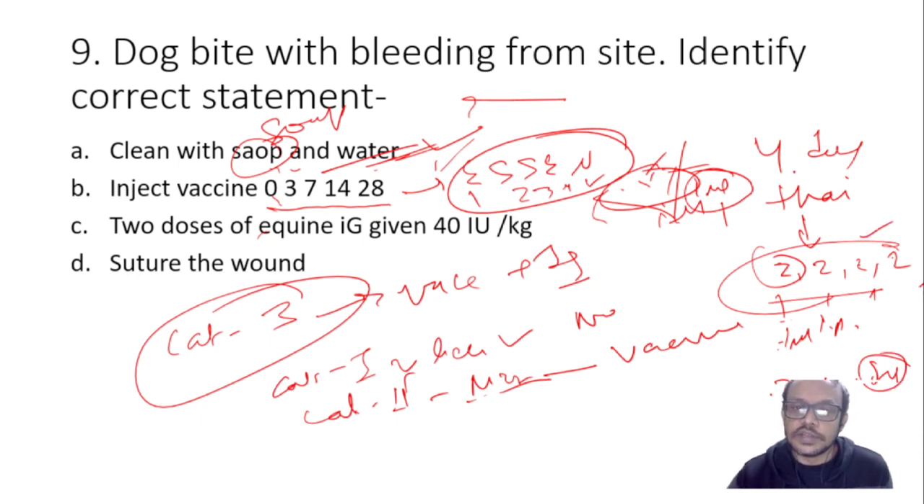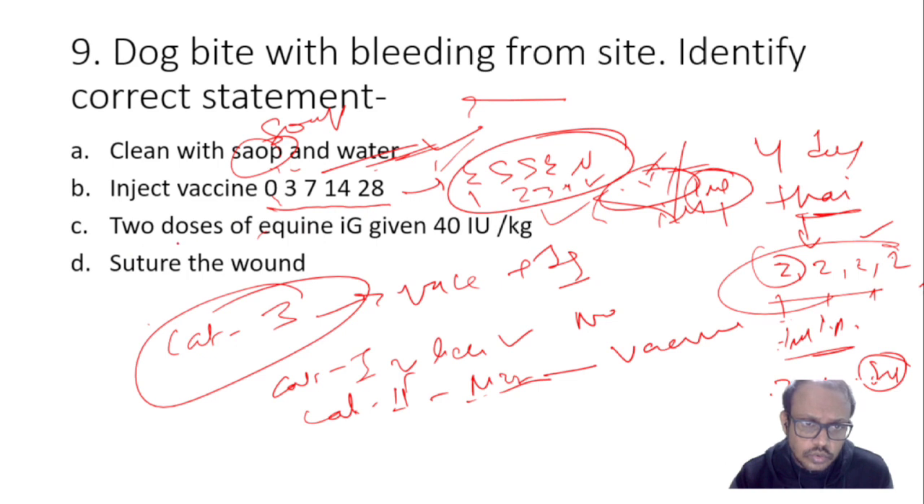The Thai regimen is preferred in countries like India because less vaccine is required, but intradermal requires an expert handler. So where there is no expert handler, intramuscular doses can be given. So these both answers are right.